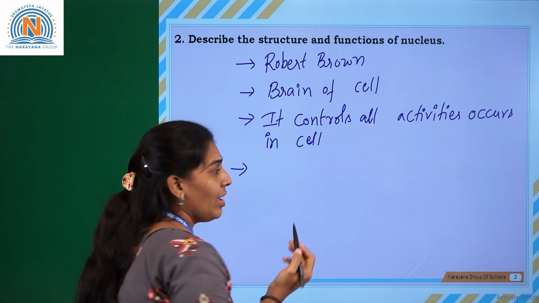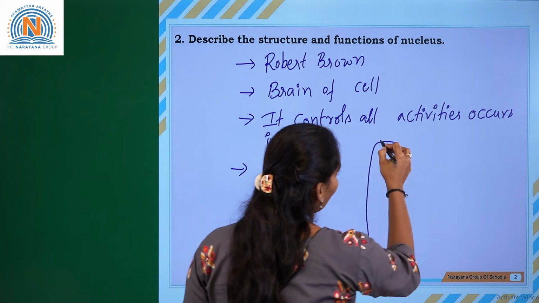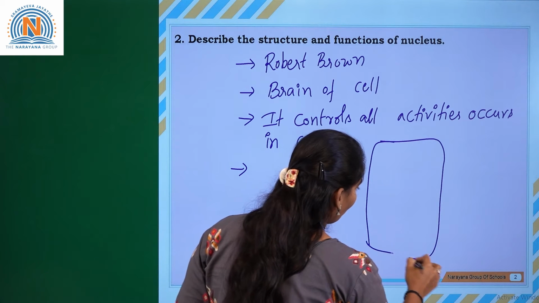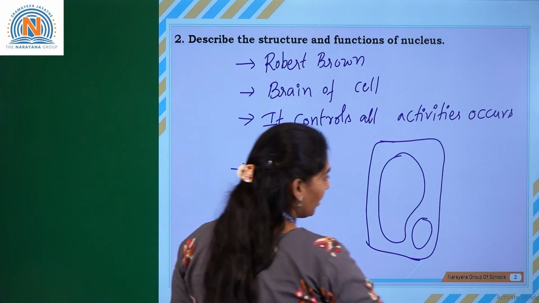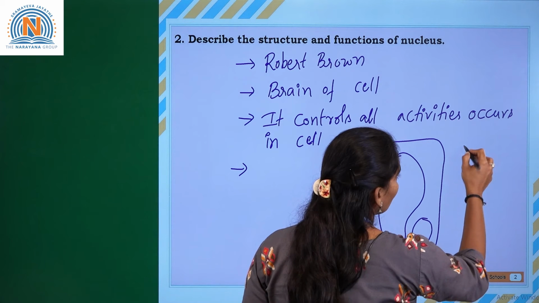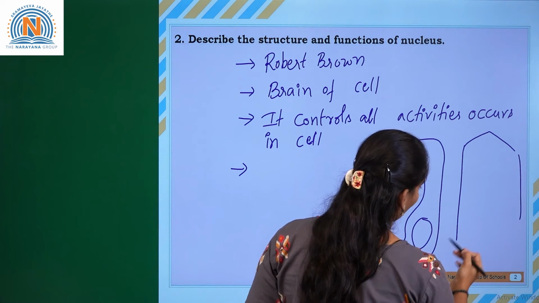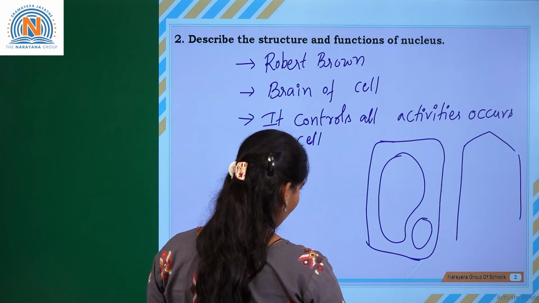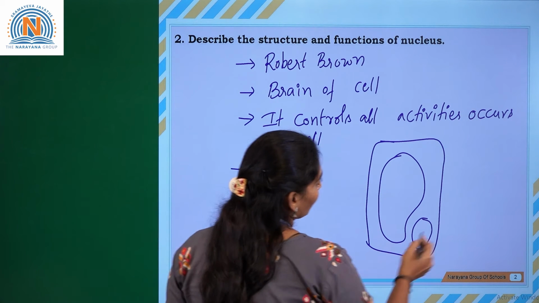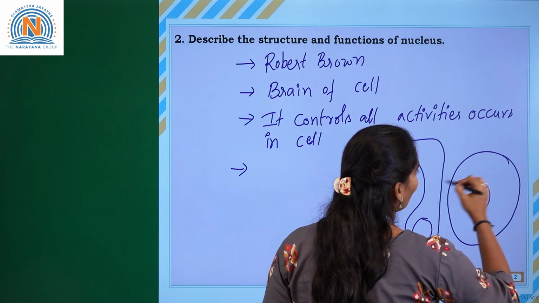And what is there in the nucleus? If you see the nucleus in the plant cell, because of the vacuole, the nucleus is present at the peripheral layer, whereas in the animal cell, the nucleus location is the center of the cell.